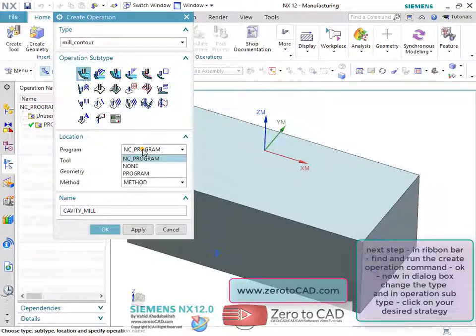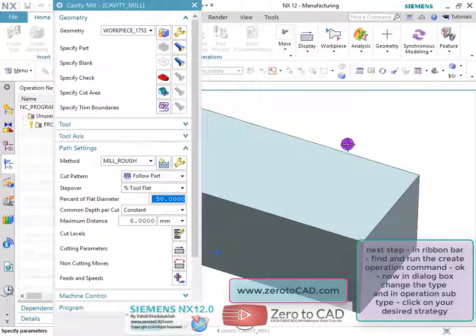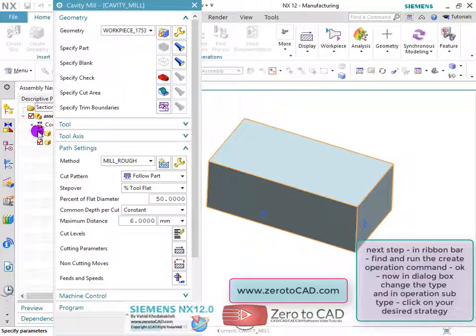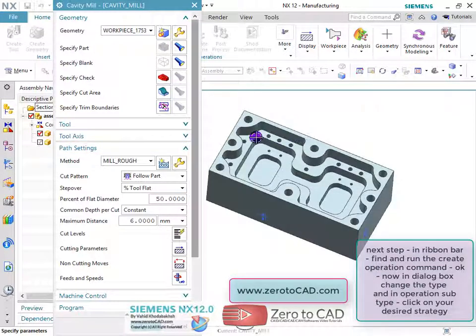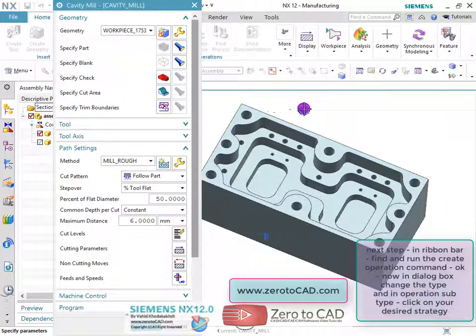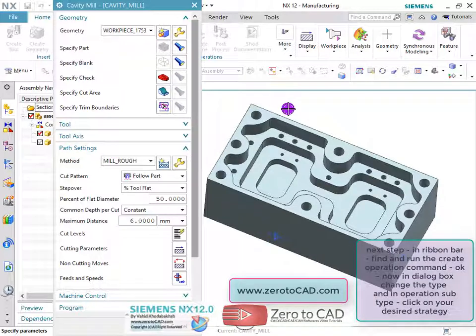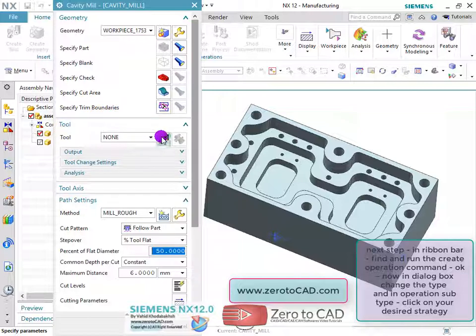Next step, in the ribbon bar, find and run the create operation command, OK, now in the dialog box. Now change your desired options and machining parameters. Change the settings and your desired parameters according to this video tutorial. Let's start.